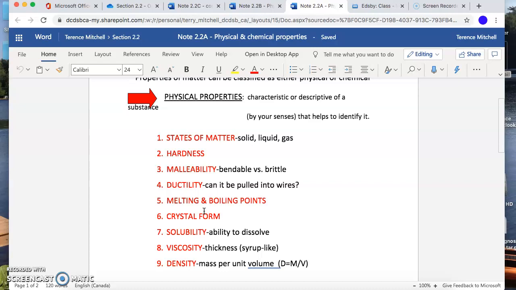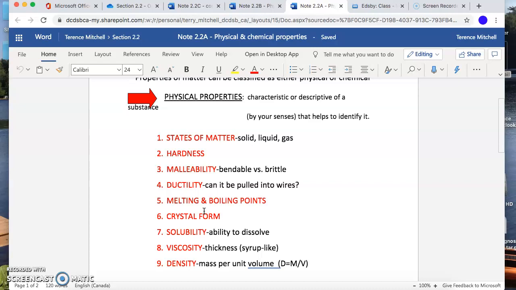Solubility, will it dissolve in water? So if you put salt into water and stir, that salt dissolves, it sort of disappears, we can't see it, it's dissolved. If I put sand into water and stir, it's not going to dissolve. Viscosity is a resistance to flow. Water has a very low viscosity. It flows easy, we can pour water easy. Maple syrup, on the other hand, has a higher viscosity. It's thicker, it doesn't flow as easily.